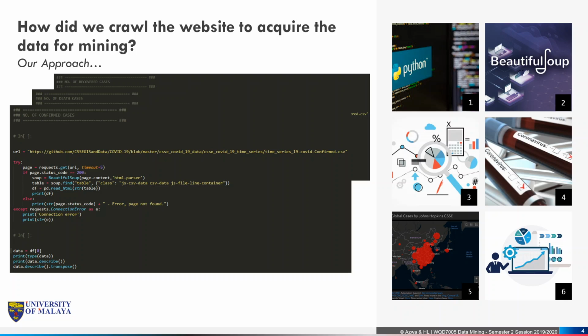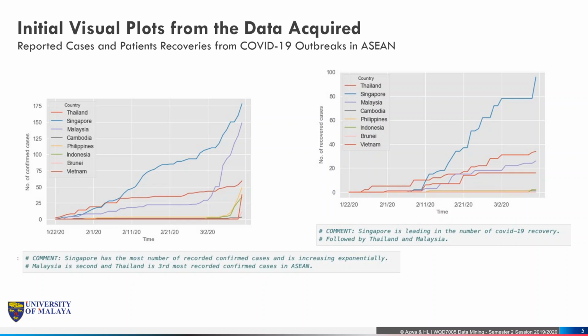This information that we have crawled will be stored in a data frame, and we will be able to manage this data frame in a manner that we would like to interpret the data. So how do we do that? Basically, based on this information that we have crawled, we did our initial interpretation of the trending of the data that was captured.